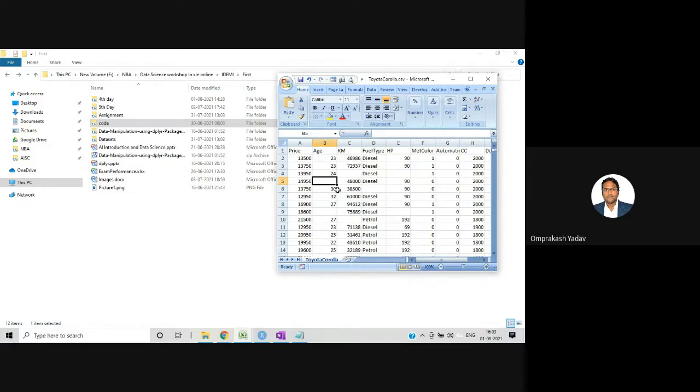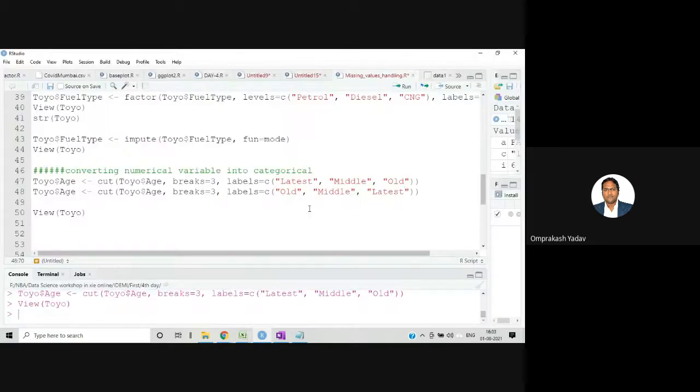Always remember to mention the labels properly: you will have to put them in ascending order so that the labels are assigned properly. Otherwise, it will reverse this, and to the latest model it will assign old, and the old one will get the latest label. So is that clear to all of you?